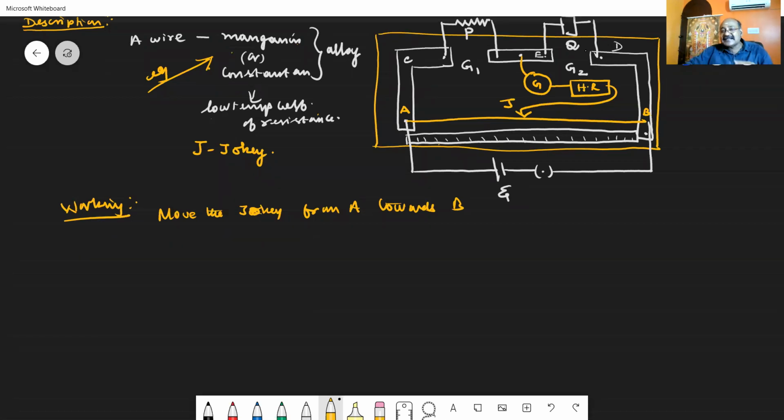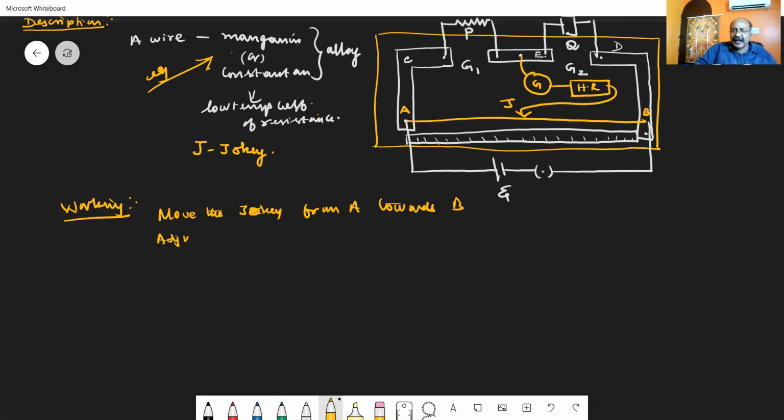So somewhere between A and B, the galvanometer should show zero deflection. We have to find that point. So you move the jockey on the wire till the deflection in the galvanometer becomes zero. If I place the jockey at A or nearer to A, there will be a deflection in the galvanometer.